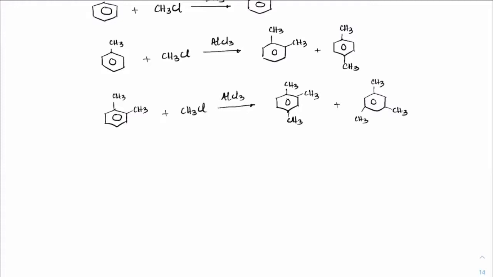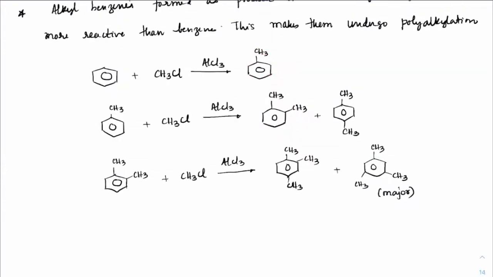And if you see the tri-alkyl substituted group, this will be major because it has less crowding. Here the methyl crowding is increasing, no? So you would see this as the major product if at all it is going towards tri-alkyl benzene substitution. This is something we cannot limit, because once you get toluene, again you will get xylene, and from there you will get mesitylene. So we can't stop that. Okay.